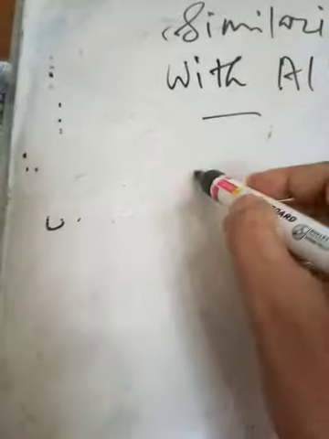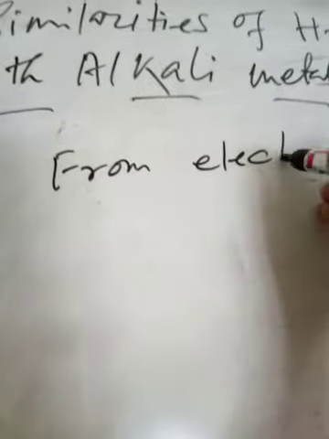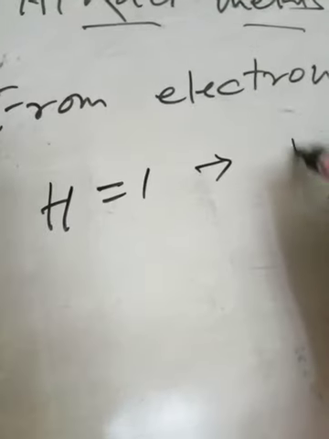First of all, number 1, electronic configuration. If you consider electronic configuration, you will find that both hydrogen and alkali metals have the same outermost electronic configuration. Hydrogen, atomic number 1, has 1 electron in the first shell, K shell.